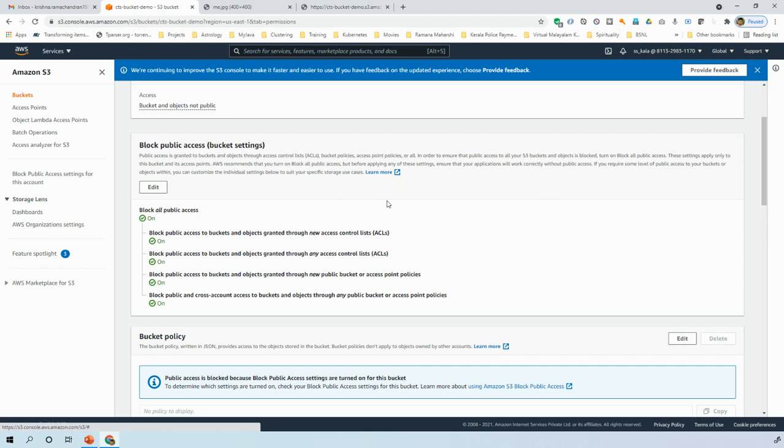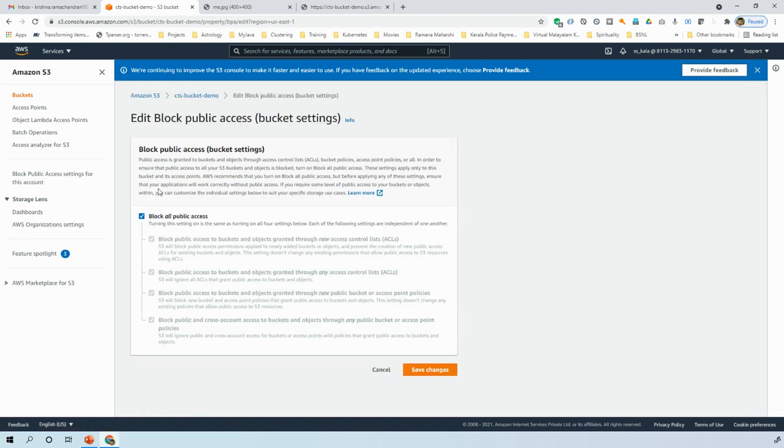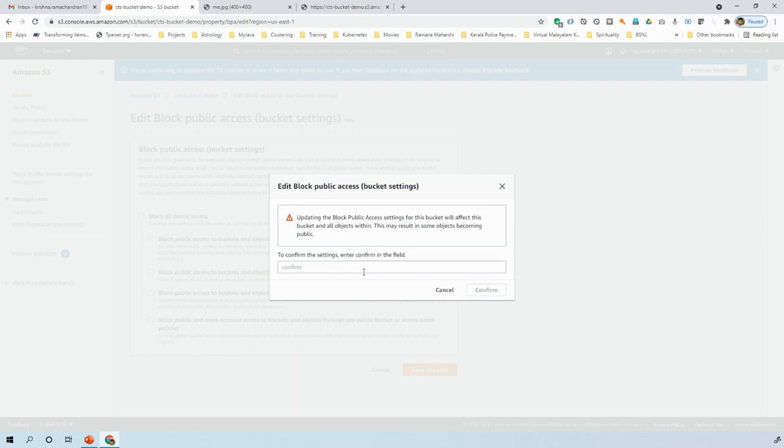If we want to see it in the URL, then you need to edit, and then just uncheck the block all public access. That's all. What exactly it was doing is, if somebody has given any access control list to block the image, you just unblock everything and then save.